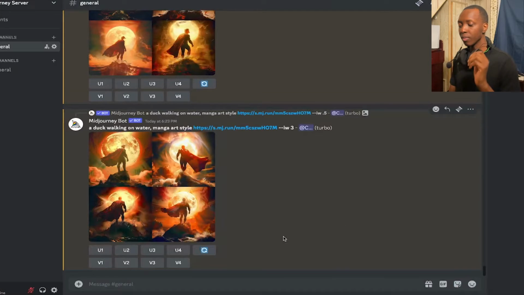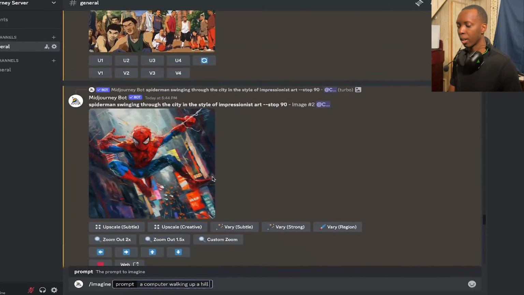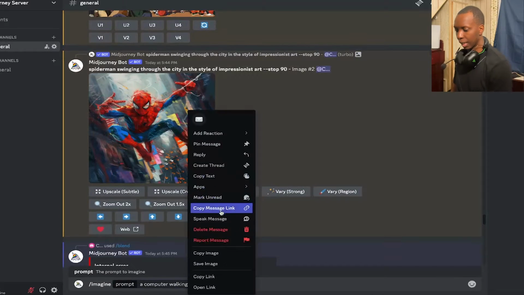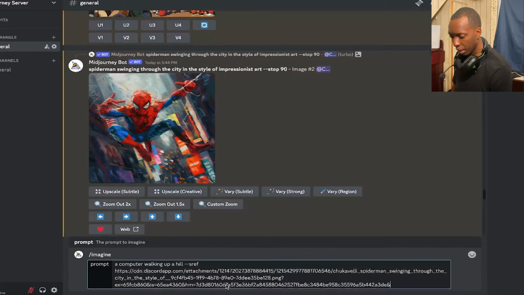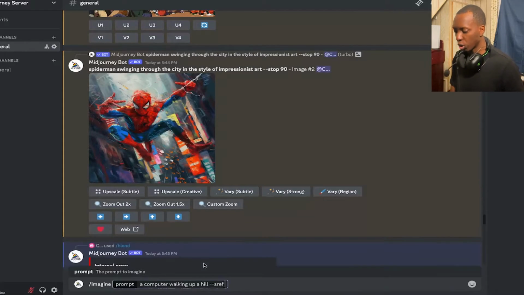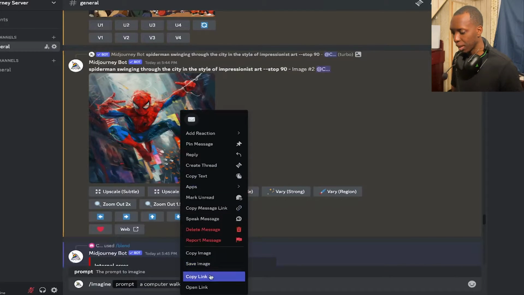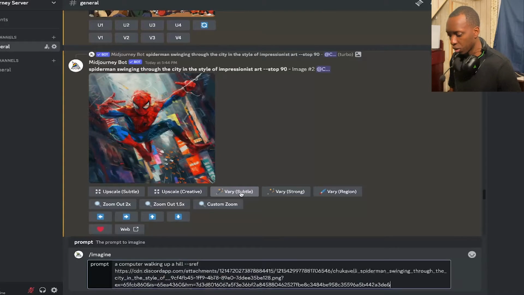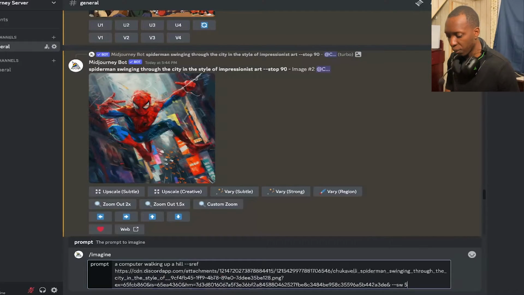Now, again, let's say there was a style that we wanted to use. A computer walking up a hill. And let's say we wanted to use this Spider-Man image. We could put dash dash sref. Now definitely make sure that you copy the link and then you paste it in. You can also drag it, but make sure that you don't drag it in between what you're trying to do, because if you were to drag it like this, it will come in between your prompt and you may not realize that. So I personally like to copy the link and then strategically place it there, and then you would put dash dash sw. And remember, this can be between 0 and 1000. So let's do a weight of 50.